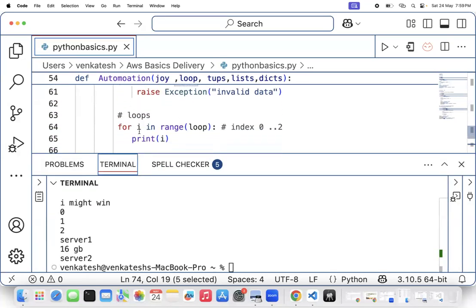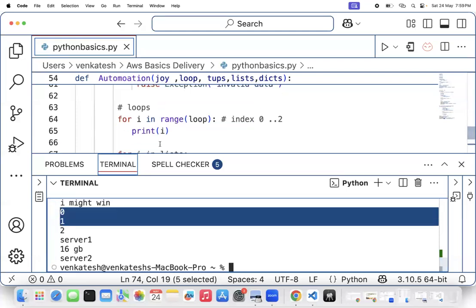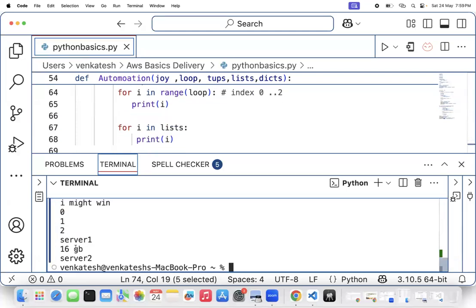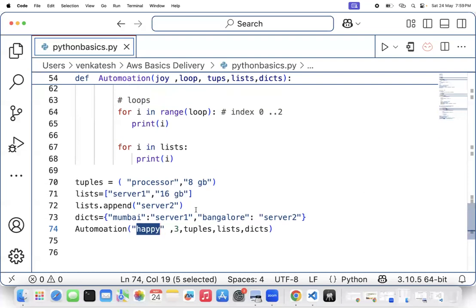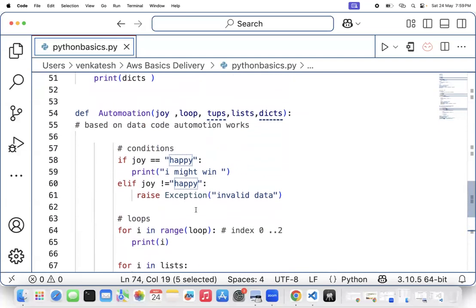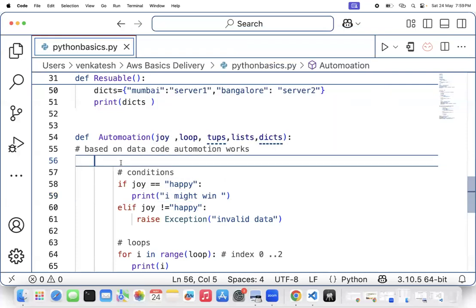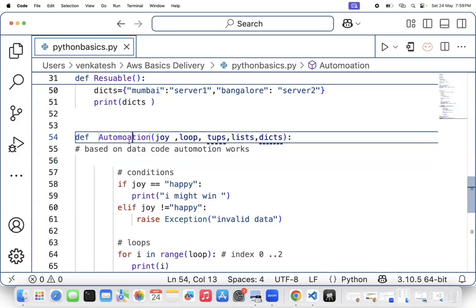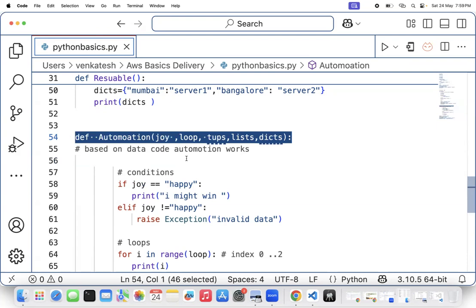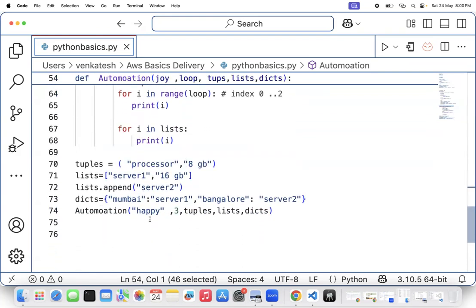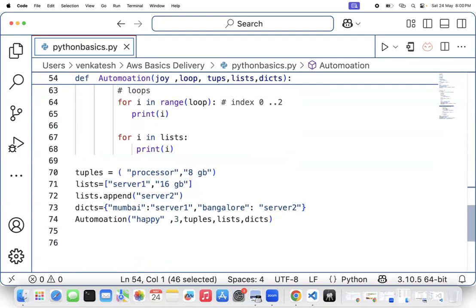And the looping is happening 3 times, and it's looping the list also. Server 16 GB, server 2 is also coming. So this approach of coding is how your complete AWS usage works. It means if a programmer wants to automate any job, it can be EC2, it can be cloud storage, it can be identity access. It will ask you to automate by calling a function and passing the necessary data. And it will use data structures most of the time. So these fundamentals are important for any basic cloud developer.